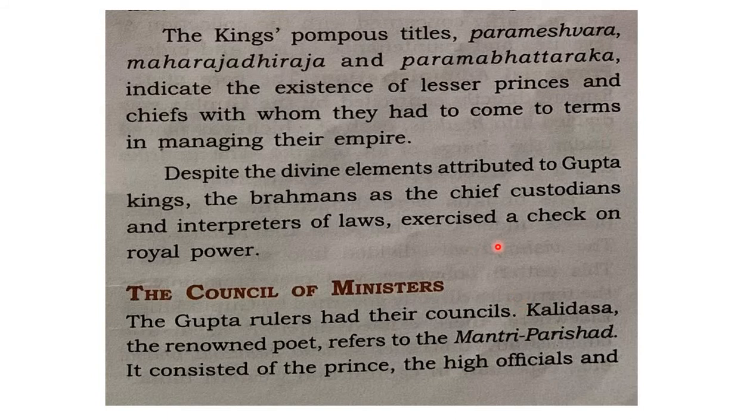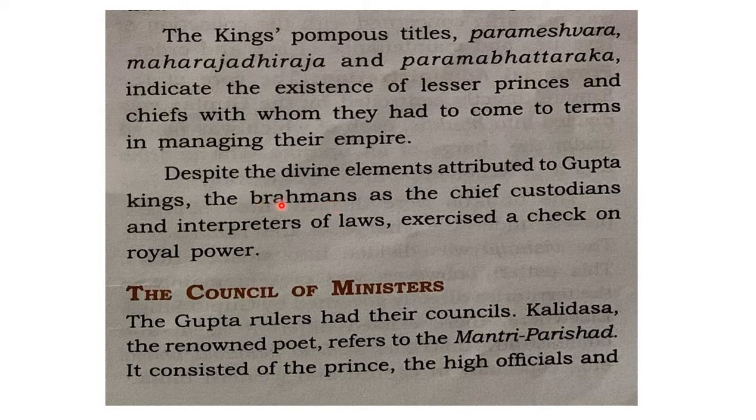So on the other side, Brahmins were given a little more importance in the Gupta Empire. The emperor himself was following Brahmanism, right? In the beginning, Samudragupta and others followed Brahmanism. That shows how much importance they gave to Brahmins.